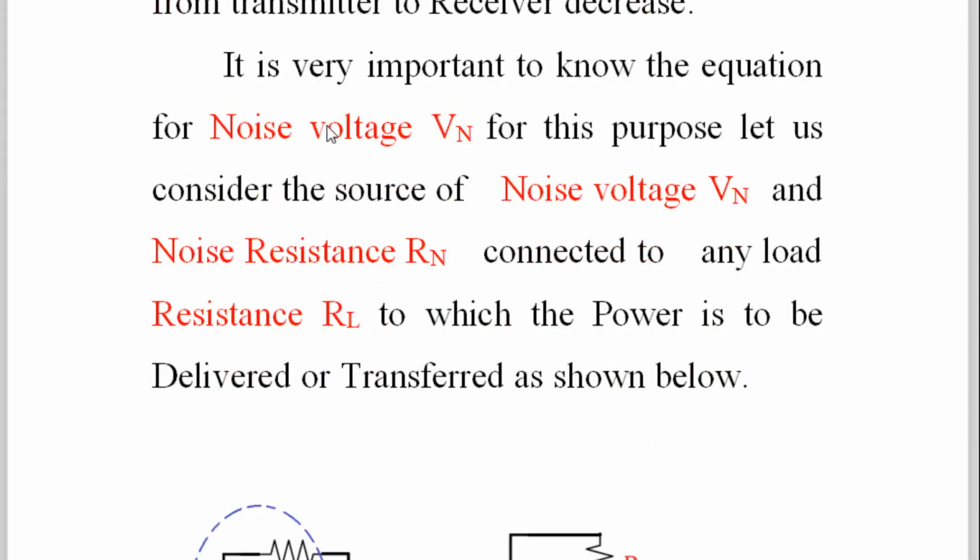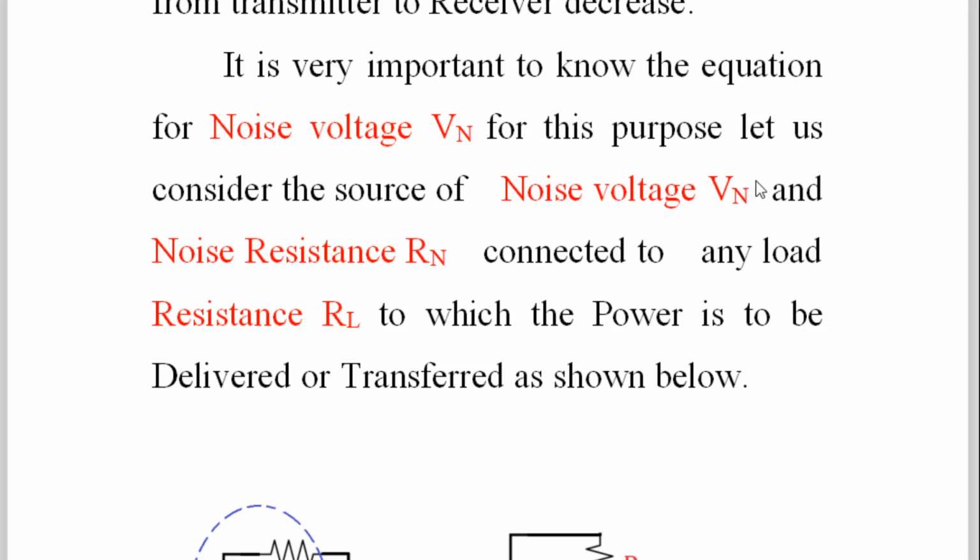Now it is very important to know the equation for noise voltage Vn. Noise voltage Vn is in existence because of thermal noise, so for this purpose let us consider the source of noise voltage.